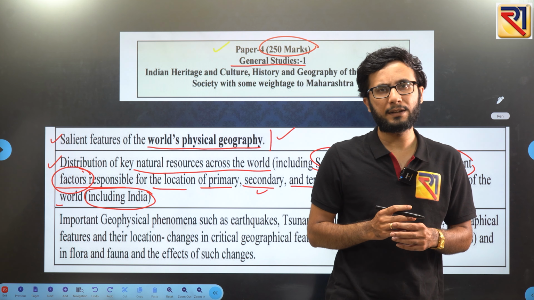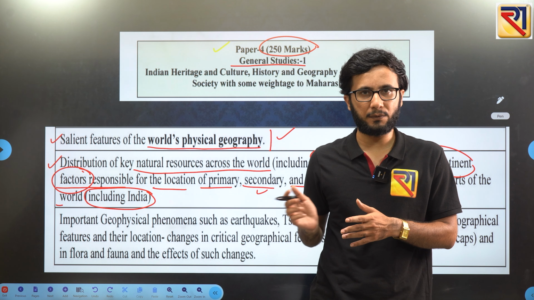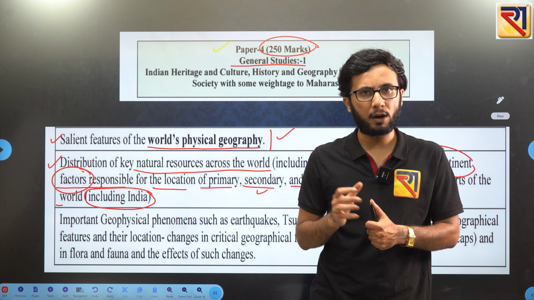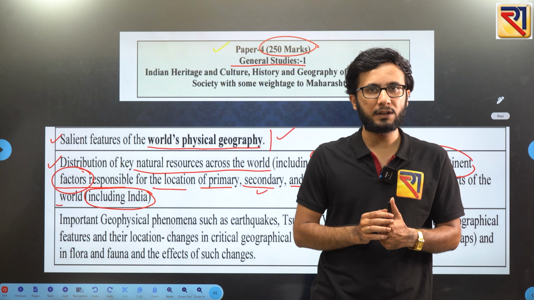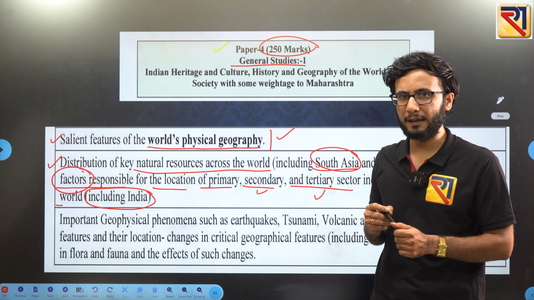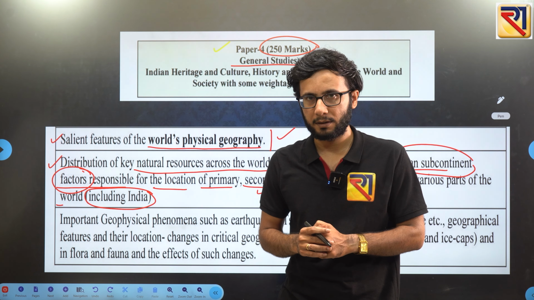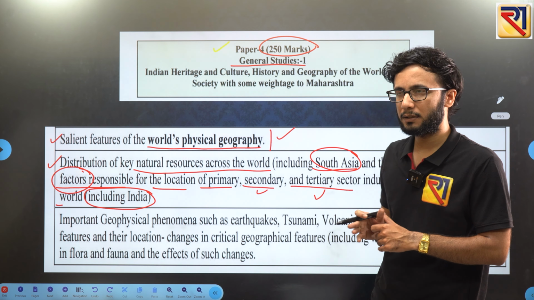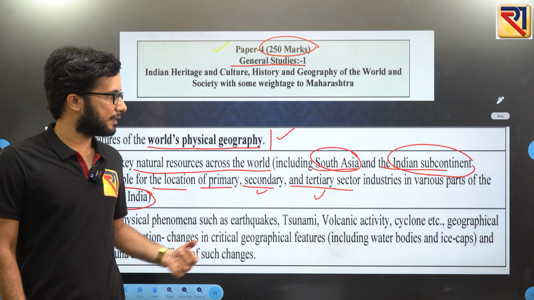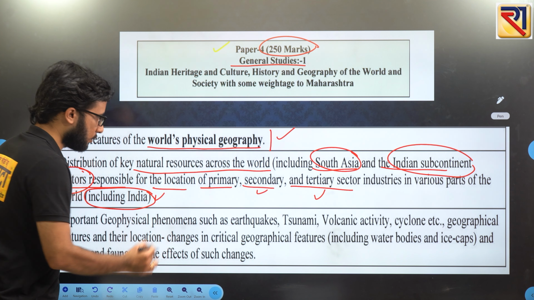Like you are having, let's say, a thermal power plant. Now what will be the condition for that? If you are establishing a thermal power plant at any place, you will need water, right? You will need electricity. So these are the various factors that will be responsible. If there is no water in any area, you will not establish a thermal power plant there, right? So these factors you need to know for various industries, like primary sector, secondary sector and tertiary sector industries in various parts of the world, and specifically including India also.